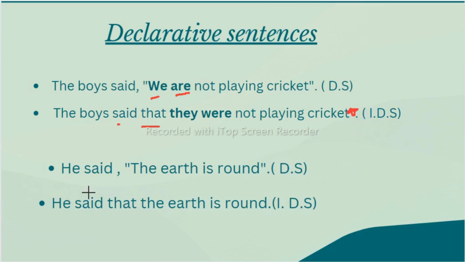Next, he said, "The earth is round." Now, students, it is a universal truth. It will not change. He said that the earth is round, same as it is. Now, if you find your sentence in a declarative sentence, no changes in that. Only "said" you should write. But see the next one.